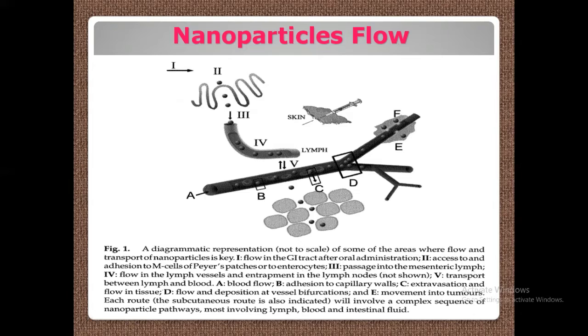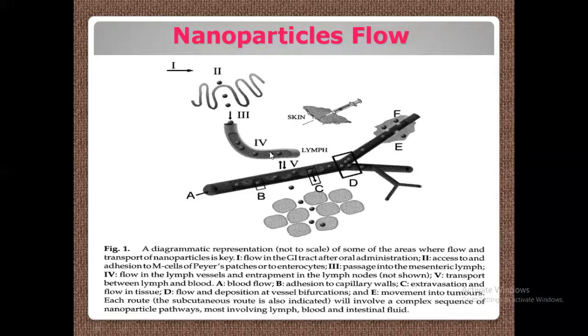Here you see that this is actually GI tract flow. It is going through the gastrointestinal tract. Number 3 is it is moving through the duodenum or the M cells or Peyer's patches. The fourth one is this passage into the mesenteric area, inside this area, the mesenteric lymph area.